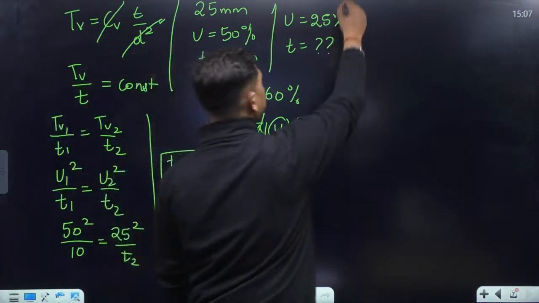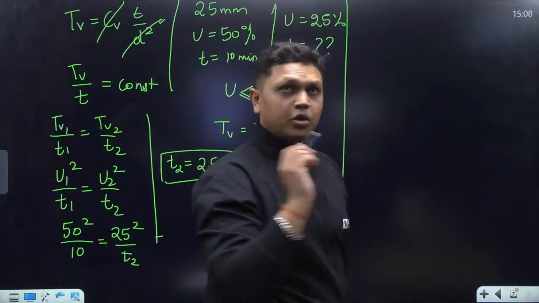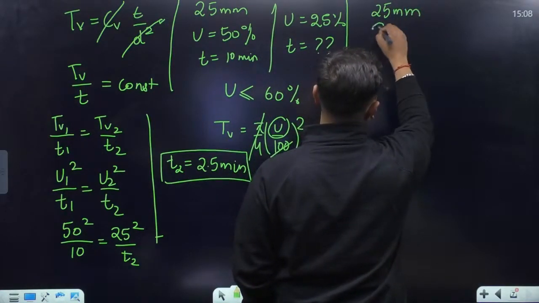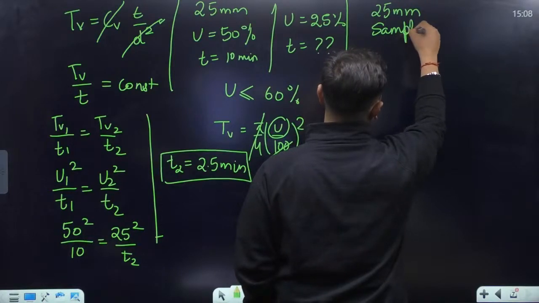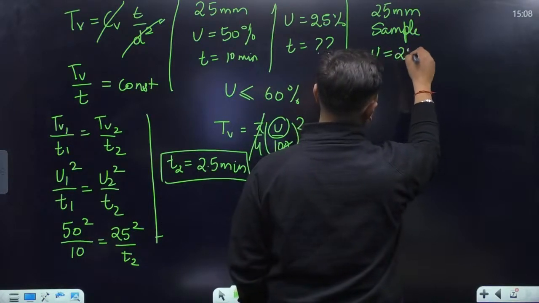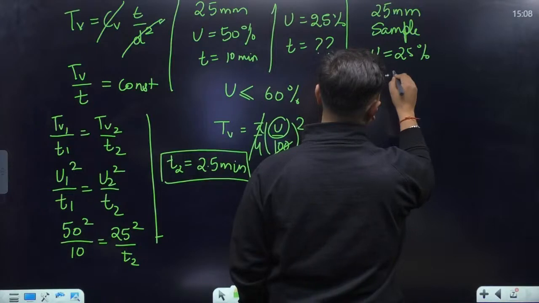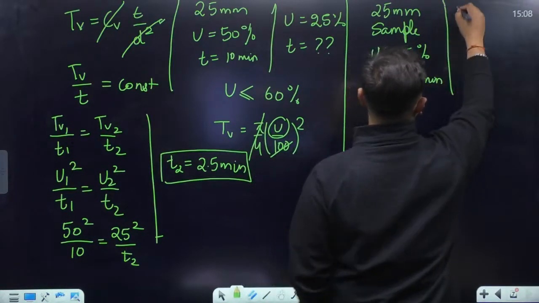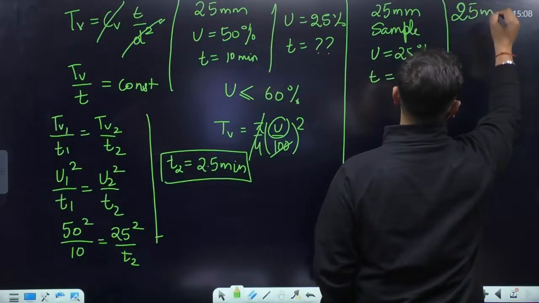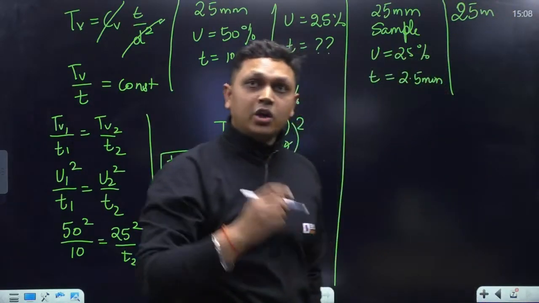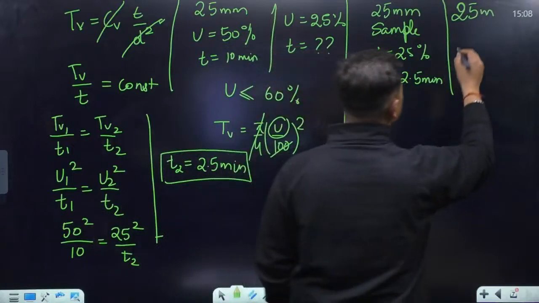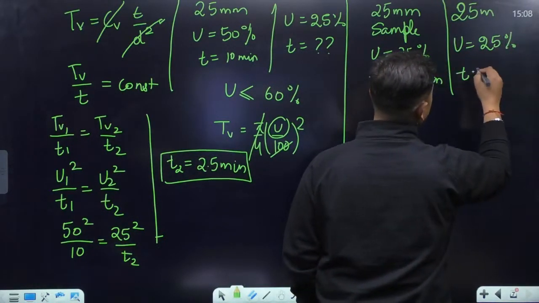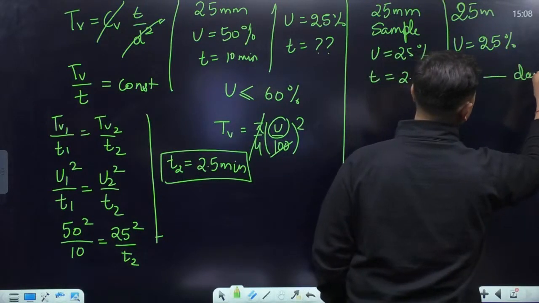All right. Now you know that for the 25 mm sample, for 25% consolidation, time required is 2.5 minutes. Now you are asked to find out the time required for a 25 meter clay layer for the same degree of consolidation, and what is the time in days. This is what is asked.